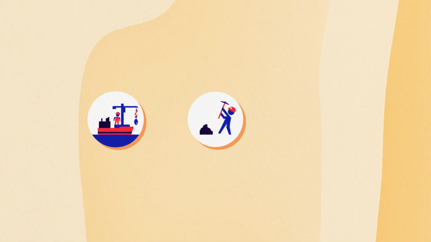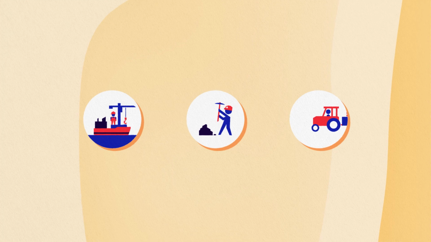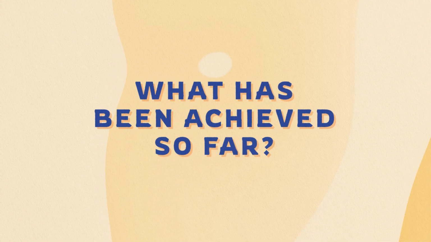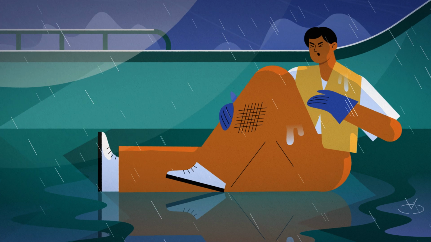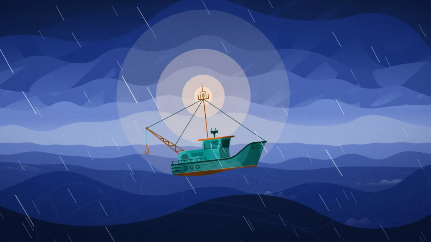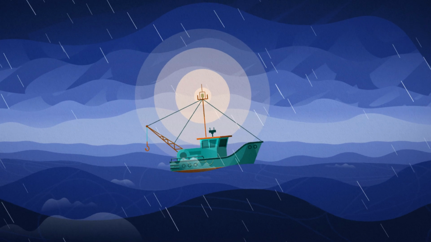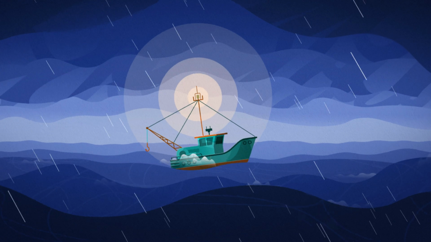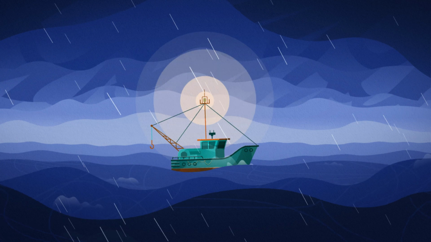And with a sectoral approach, starting with the fishing sector, mining and agriculture, we can get to the root causes, leaving no stone unturned. What's been achieved so far? Remember Mr. Tono? The initial phase of the 8.7 Accelerator Lab focused on addressing forced labour in fishing, a sector with specific challenges such as workplace isolation and its transnational nature.